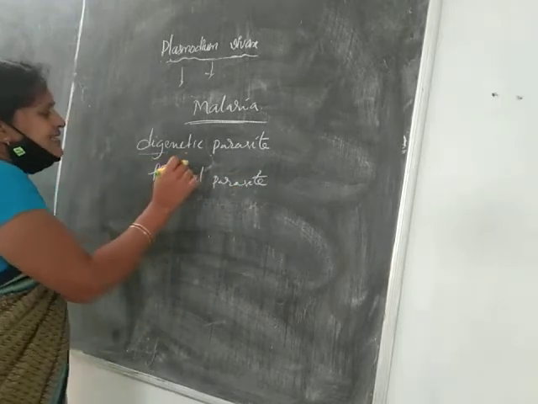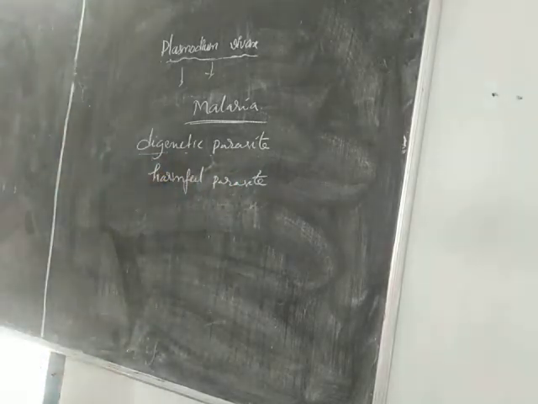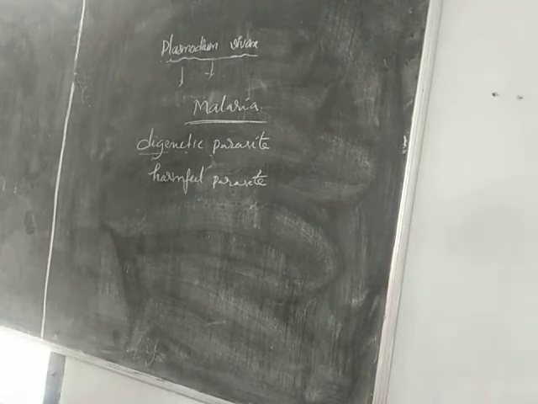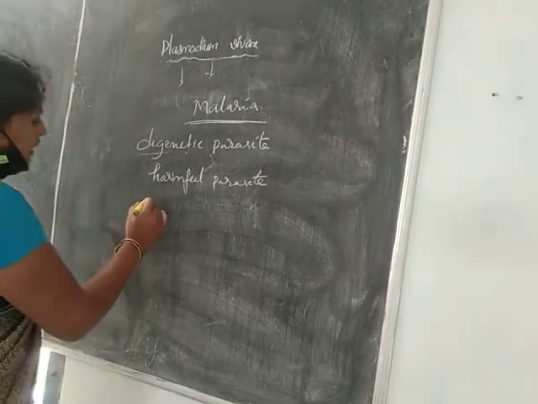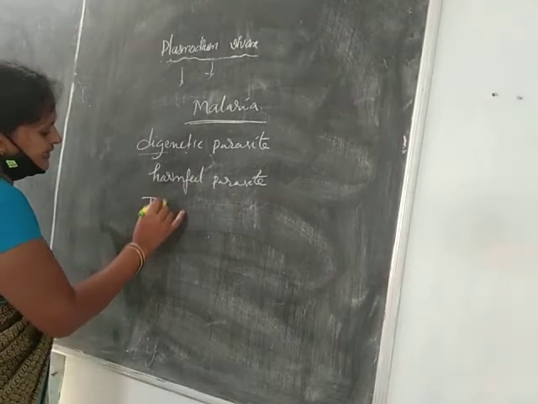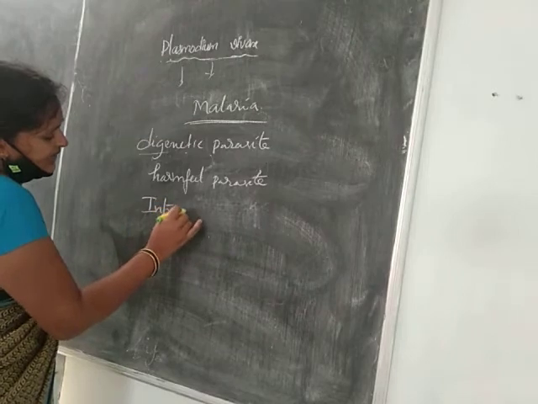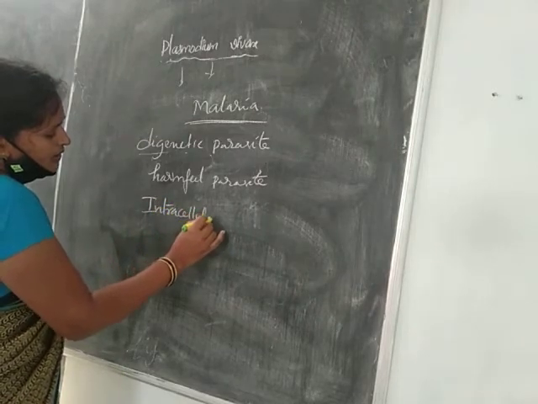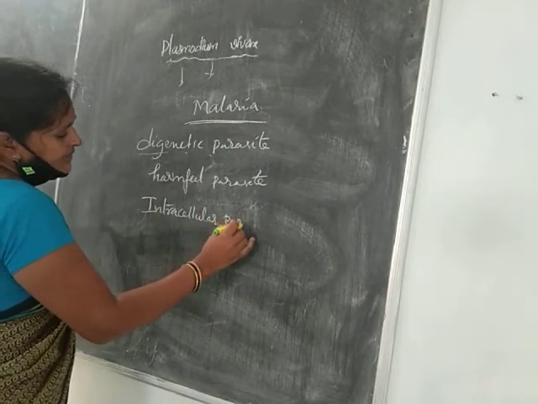So what does digenetic parasite mean? Its life cycle completes in 2 hosts. So that is the digenetic parasite. And it is also an intracellular parasite.